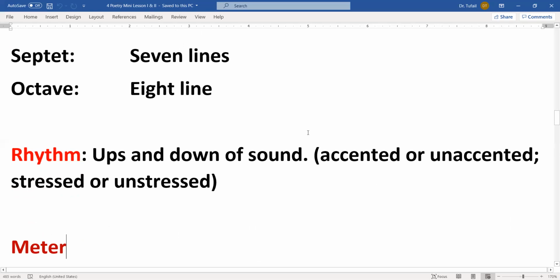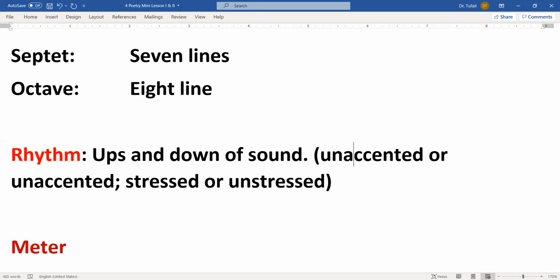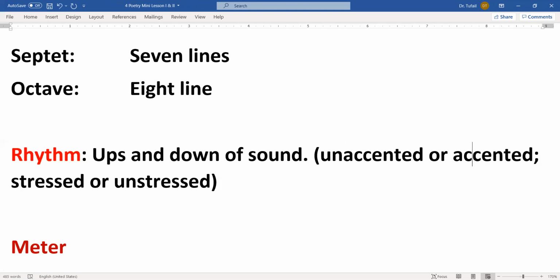So better to call it unaccented or accented, unstressed or stressed. Because we initially wrote up, it should be unstressed, and then we wrote down, it should be stressed. So up and down. Up means unaccented, unstressed, and down means stressed. So the way we control this stress in poetry, we call it